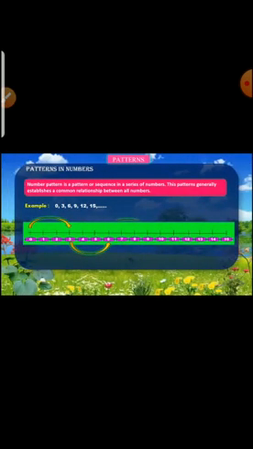Given are the steps to identify number patterns and solve problems on number patterns. First we need to find the rule. Okay, see the picture here. These numbers 0, 3, 6, 9, 12, 15 and so on.